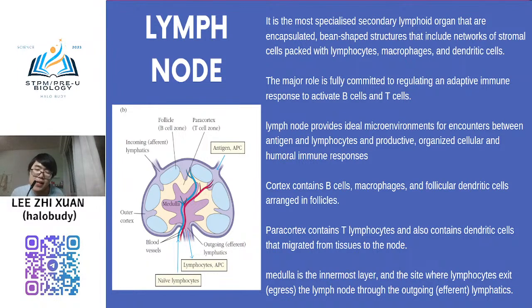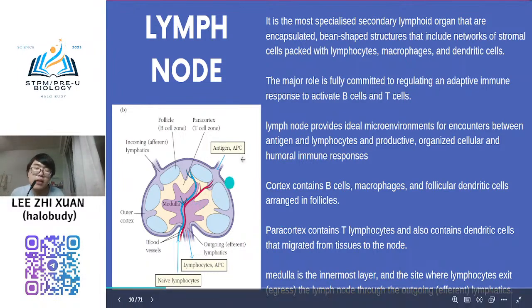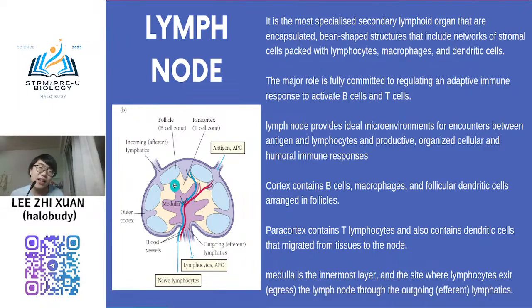So you can see this diagram. This diagram is the general structure of your lymph node. So you can see here, the lymph node contains two zones, which we call the T cell zone, paracortex, and also the follicle zone, B cell zone. Meaning that all your T cells will accumulate here, and all your B cells will accumulate here.